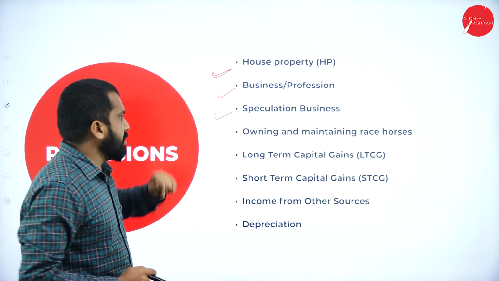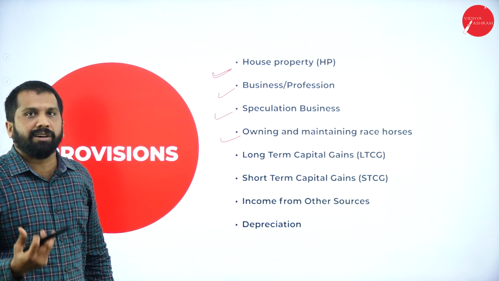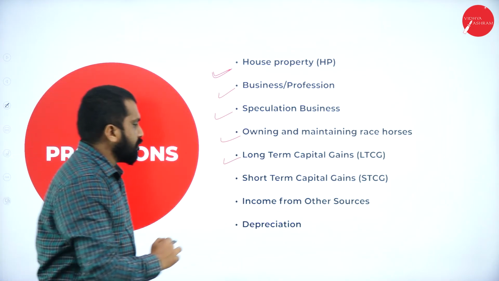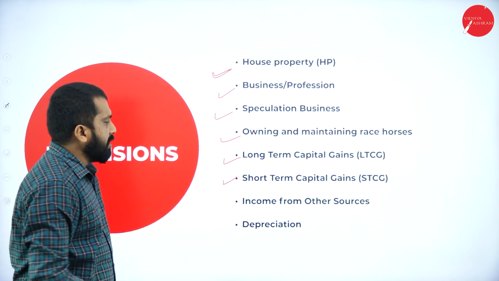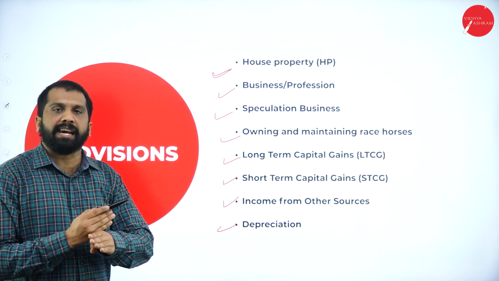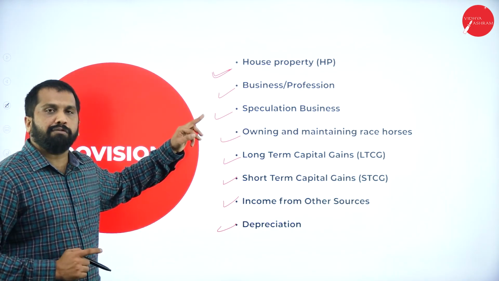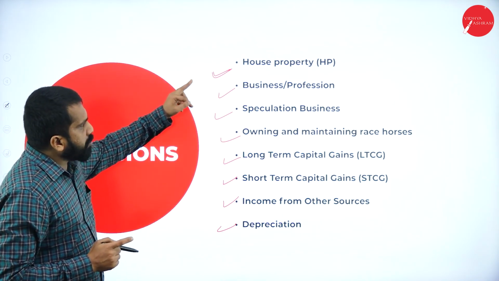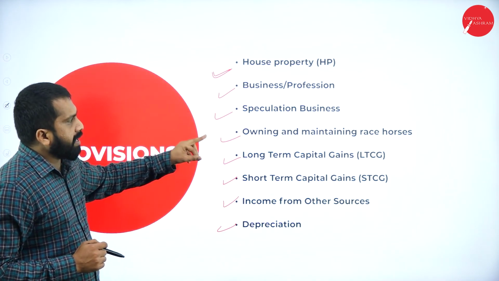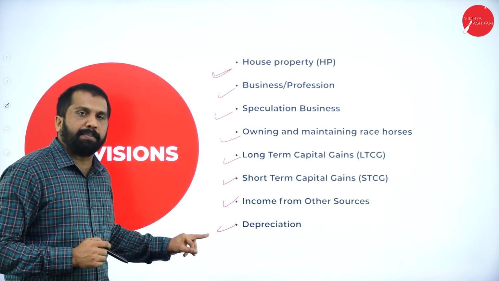Hope you're clear. Yes. Owning and maintaining horse race. Race horse. This is one. Long-term capital gain. Short-term capital gain. Income from other source, depreciation. Set off and carry forward applies for all this. Set off and carry forward applies for house property, business or profession, speculation, owning and maintaining horse race, long-term, short-term, income from other source, depreciation.